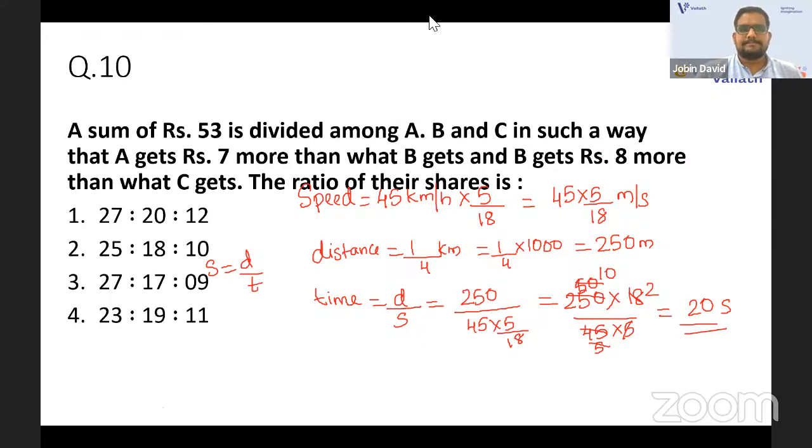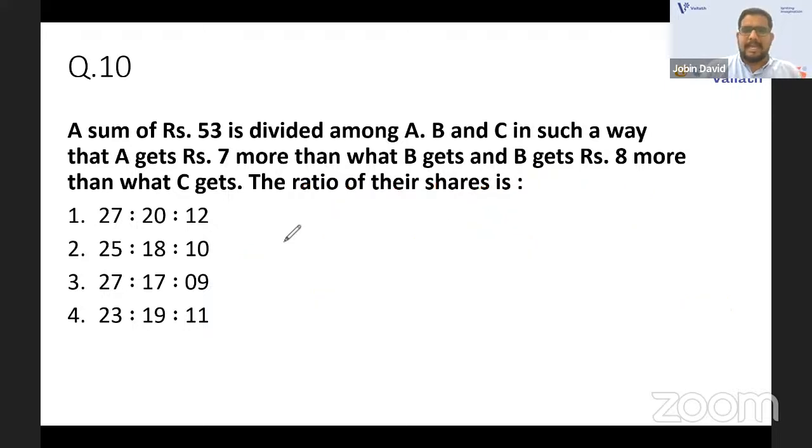Question number 10. A sum of rupees 53 is divided among A, B, and C. So we have A, we have B, and we have C. In such a way that A gets rupees 7 more than what B gets, and B gets rupees 8 more than what C gets. It is a little bit of a confusing statement, but when you read the question twice or thrice, you will get the answer. So first, we can get that A plus B plus C is 53. When you add all the amounts, it will be 53 only.